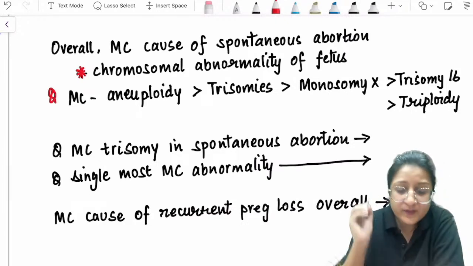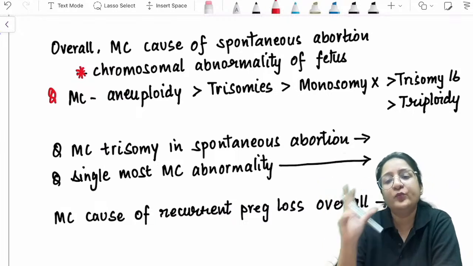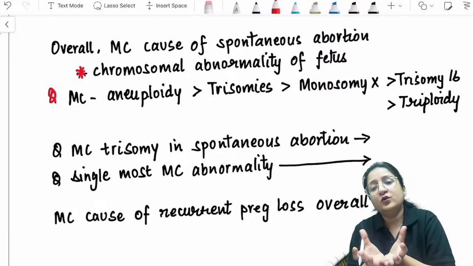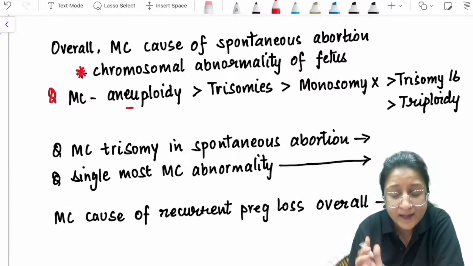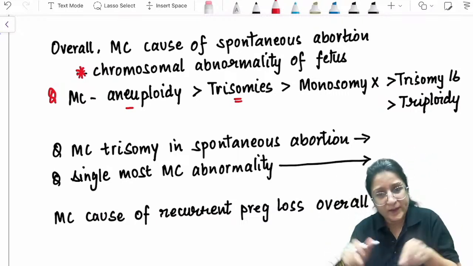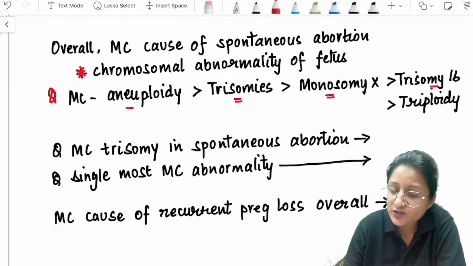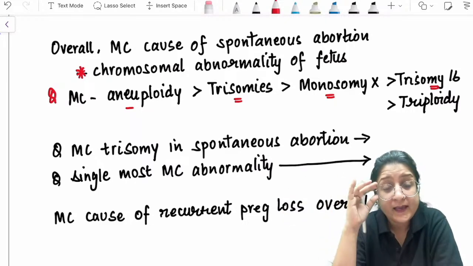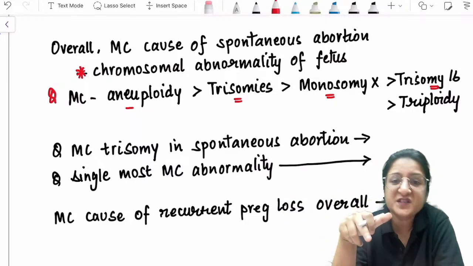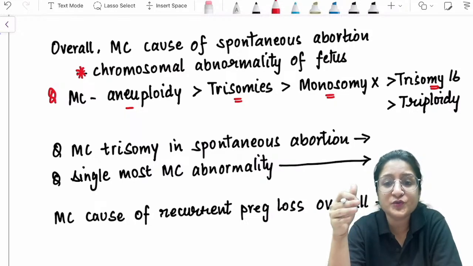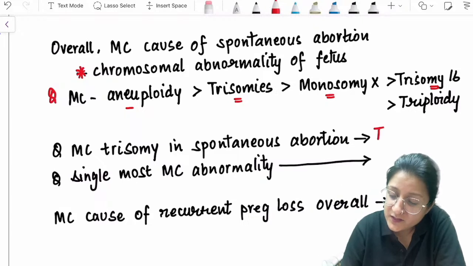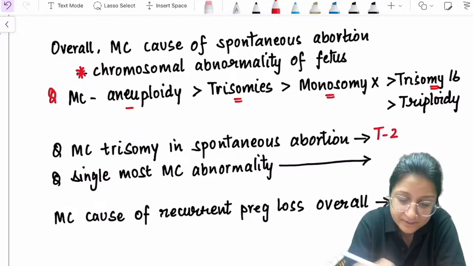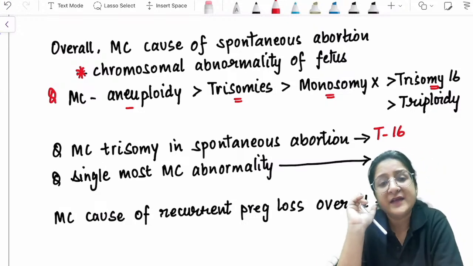Which chromosomal abnormality? Most commonly as a group, aneuploidies. Aneuploidies as a group include trisomies and also monosomies. So aneuploidy as a group, then trisomies as a group, then monosomy X, and then trisomy 16, and then triploidy. If they ask you the most common trisomy responsible for spontaneous abortions, and in the options they're giving trisomy 21, 16, 18, and other trisomies, then the most common trisomy in spontaneous abortion is trisomy 16. Okay, so that should be your answer.